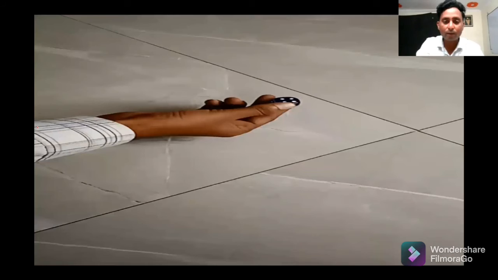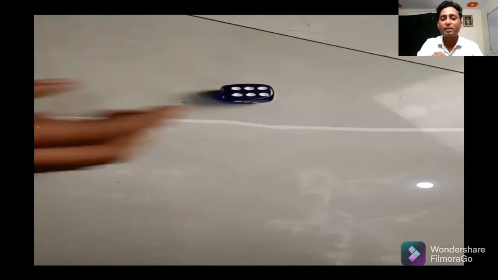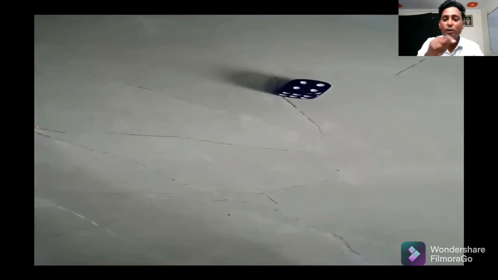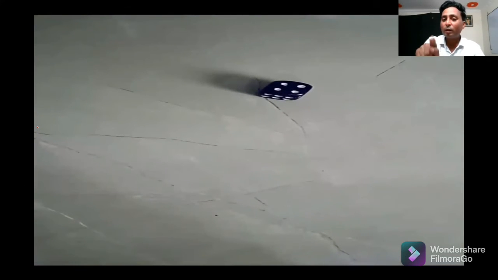The second experiment, also a random experiment, is rolling a die. This is 6, and this is 4. You can see we can't predict the outcome before the experiment has been done.